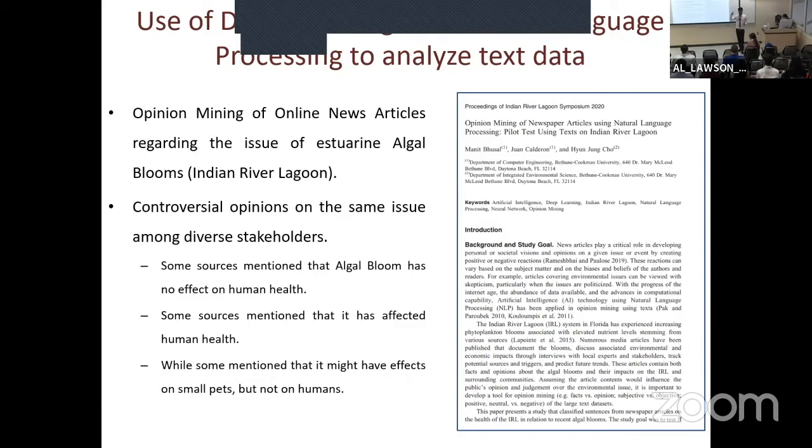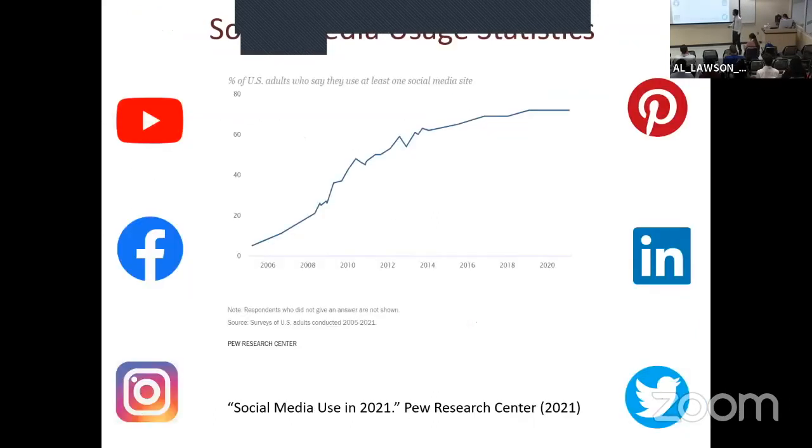We started the second research, which is tweet analysis, that is going to use the tools from our first research of sentiment analysis and opinion mining. As we all know, social media usage has been increasing over the past years. According to the Pew Research Center, today around 70% of Americans use social media to communicate.